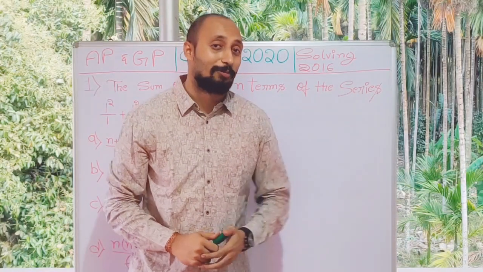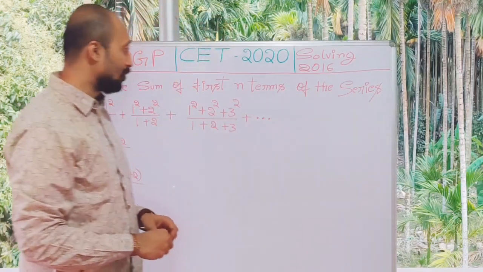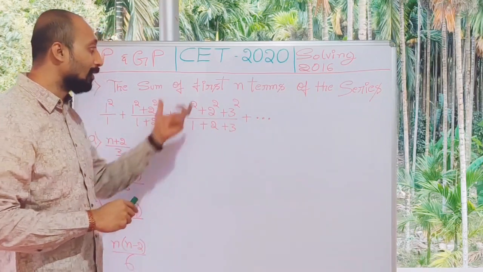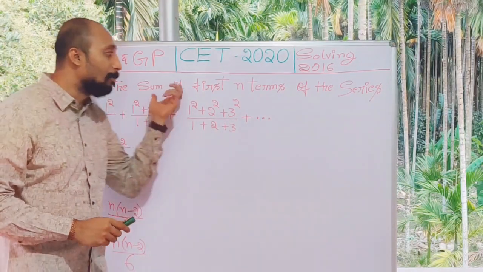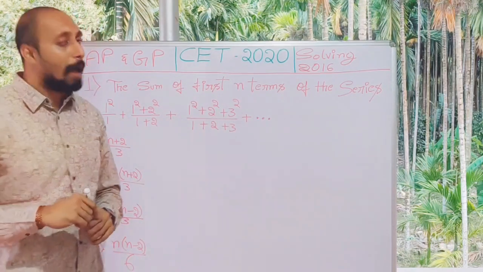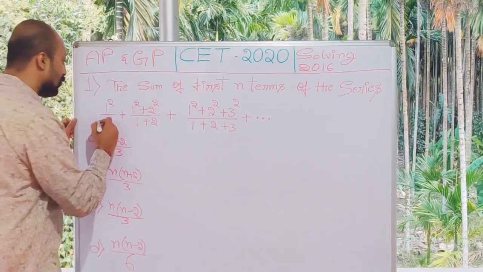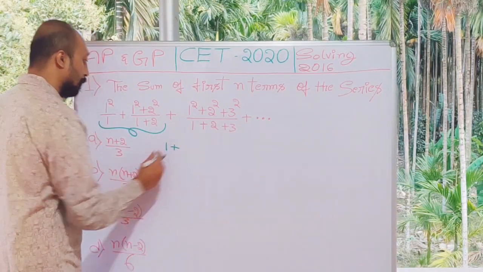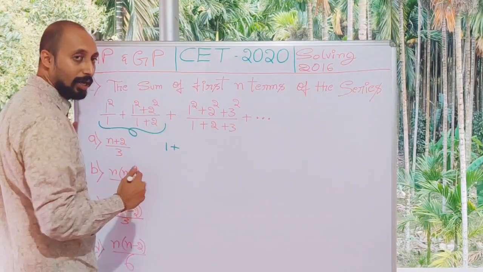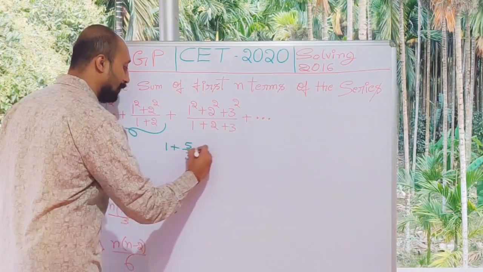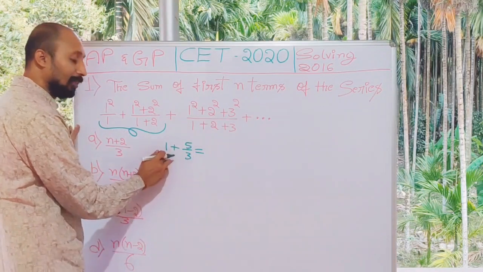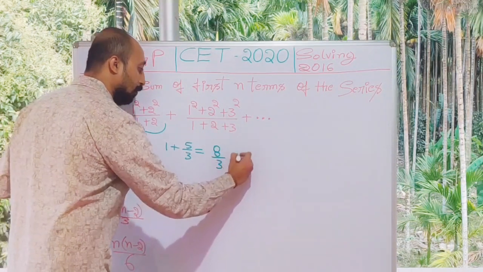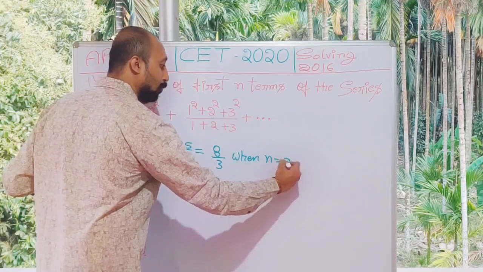Again, this is the only question from AP GP from the 2016 question paper. In the previous question paper, I had spoken about the nth term. Here they are talking about the sum of the first n terms. The procedure is absolutely the same. So we're going to take n as 2. So what is the sum? What is 1 divided by 1? It is 1. Plus, what is 1 square? 1. What is 2 square? It is 5. It's 5 by 3. So 3 ones are 3, and 3 plus 5 is 8. 8 by 3 when n is equal to 2.